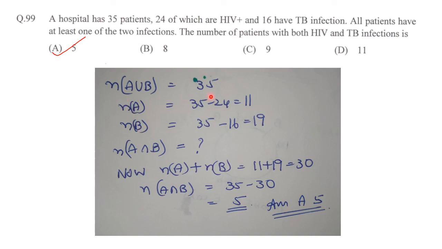So they have given the total number of patients is 35. And those without HIV is 35 minus 24, that is 11, and those without TB will be 35 minus 16, is equal to 19. Now they have asked the number of patients with both HIV and TB infections. So we have to add 11 plus 19, that will get you 30, and if you subtract 30 from 35 you will get 5. So answer is option A, 5.